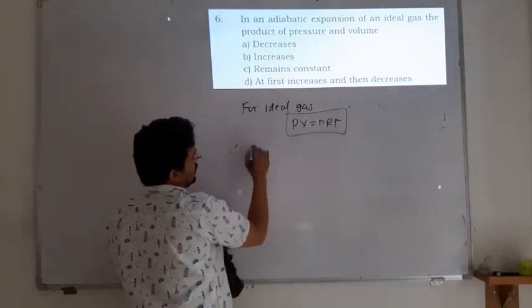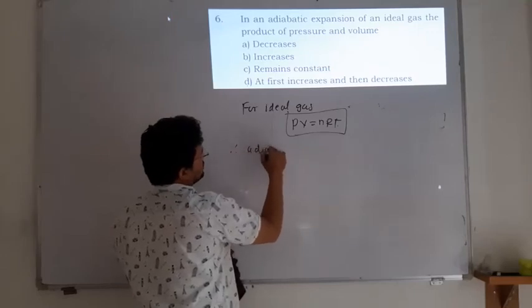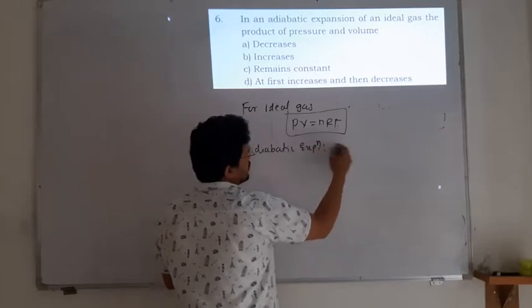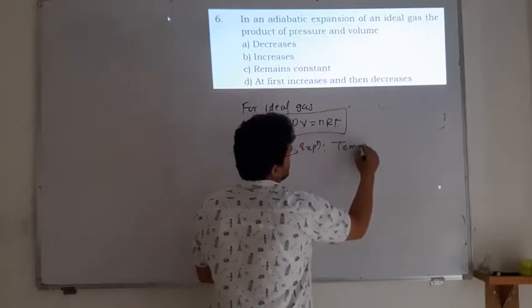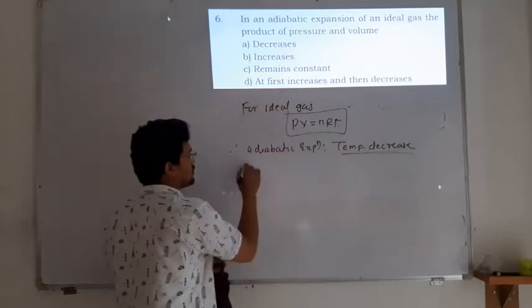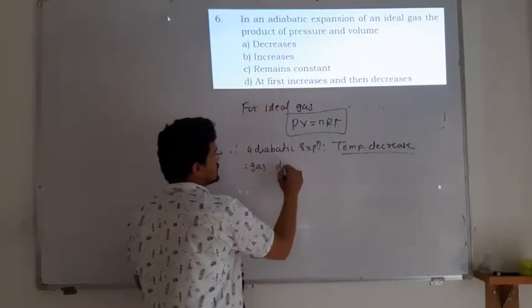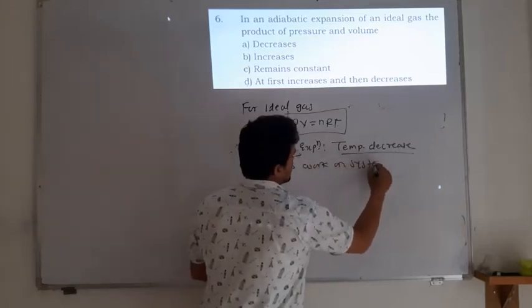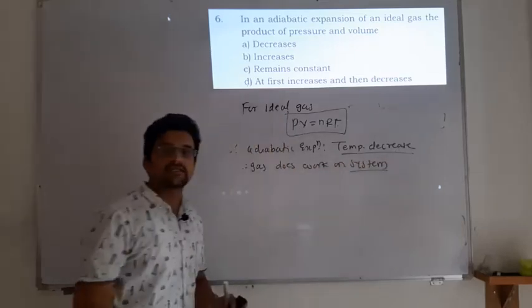Now for adiabatic expansion, the temperature decreases, because the gas does work on the system by decreasing its temperature.